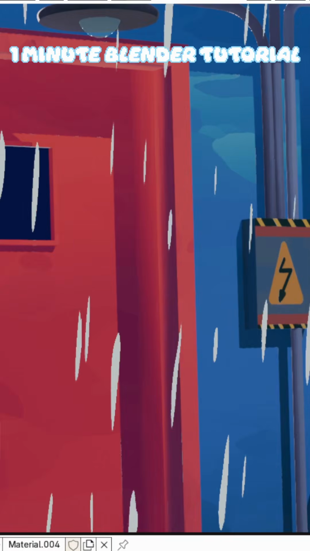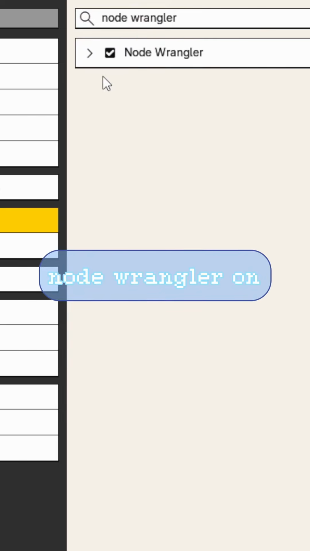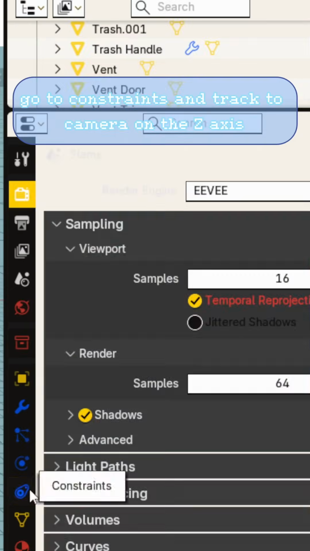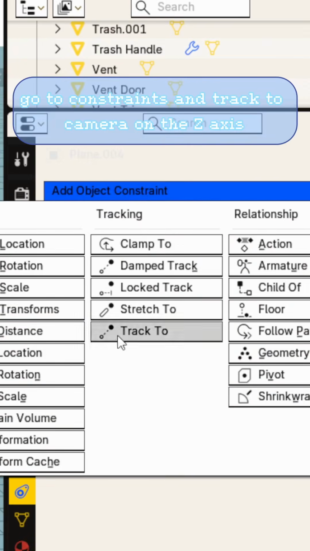1-minute Blender tutorial. Rain. Node Wrangler on. Add a plane. Go to constraints and track to camera on the Z-axis.